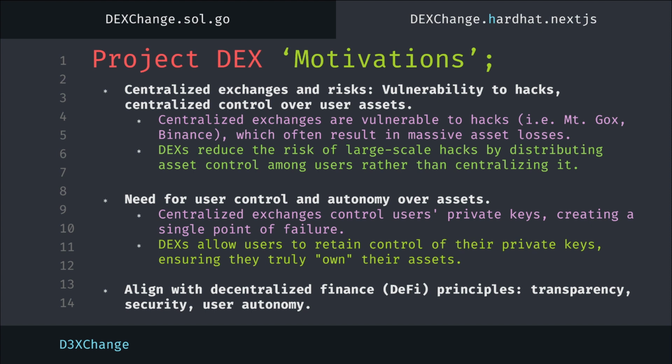Centralized exchanges are filled with risks. They are vulnerable to hacks, and the centralized control over users' assets, when hacked, leads to massive asset losses for the users. DEX, however, reduce the risk of large-scale hacks by distributing asset control amongst the users rather than centralizing it. The need for user control and autonomy over assets.